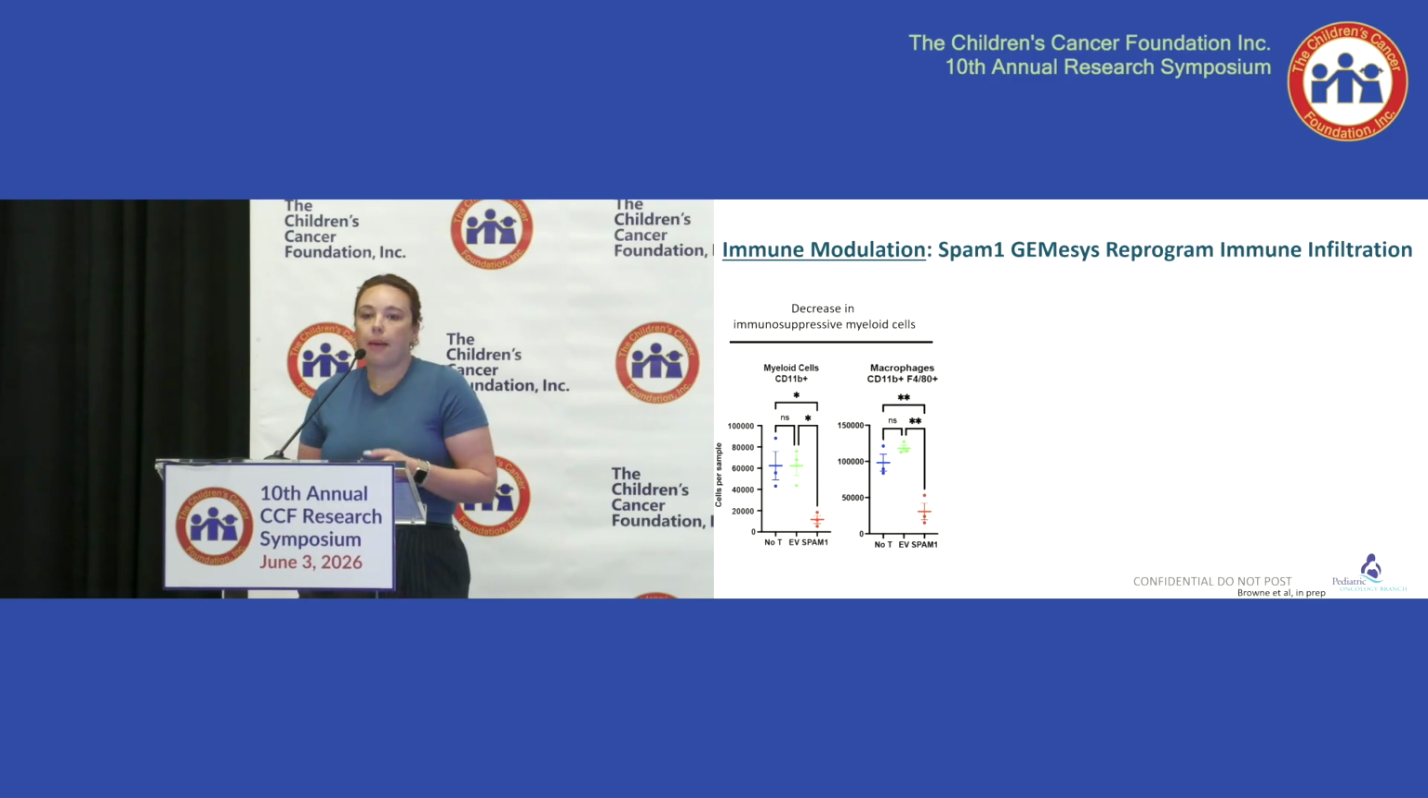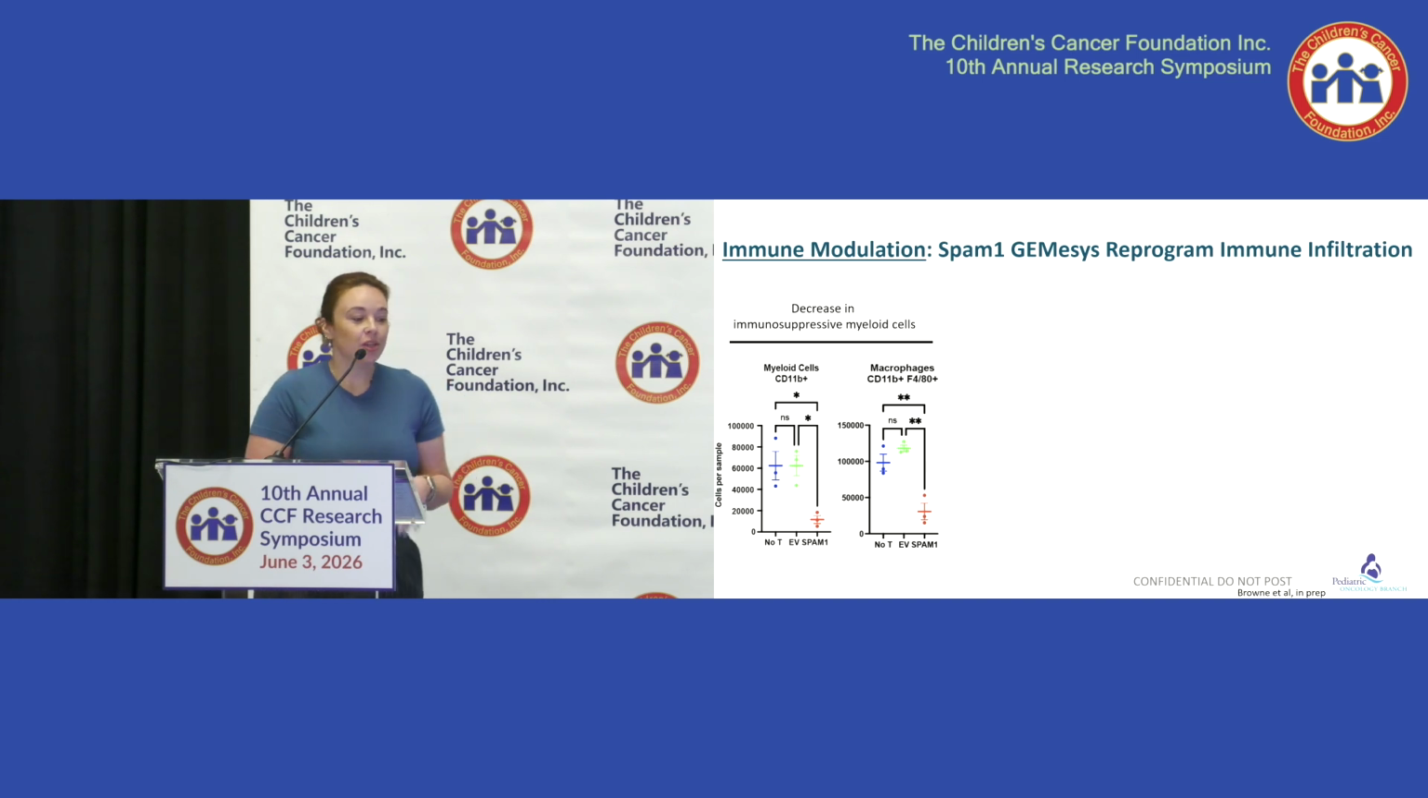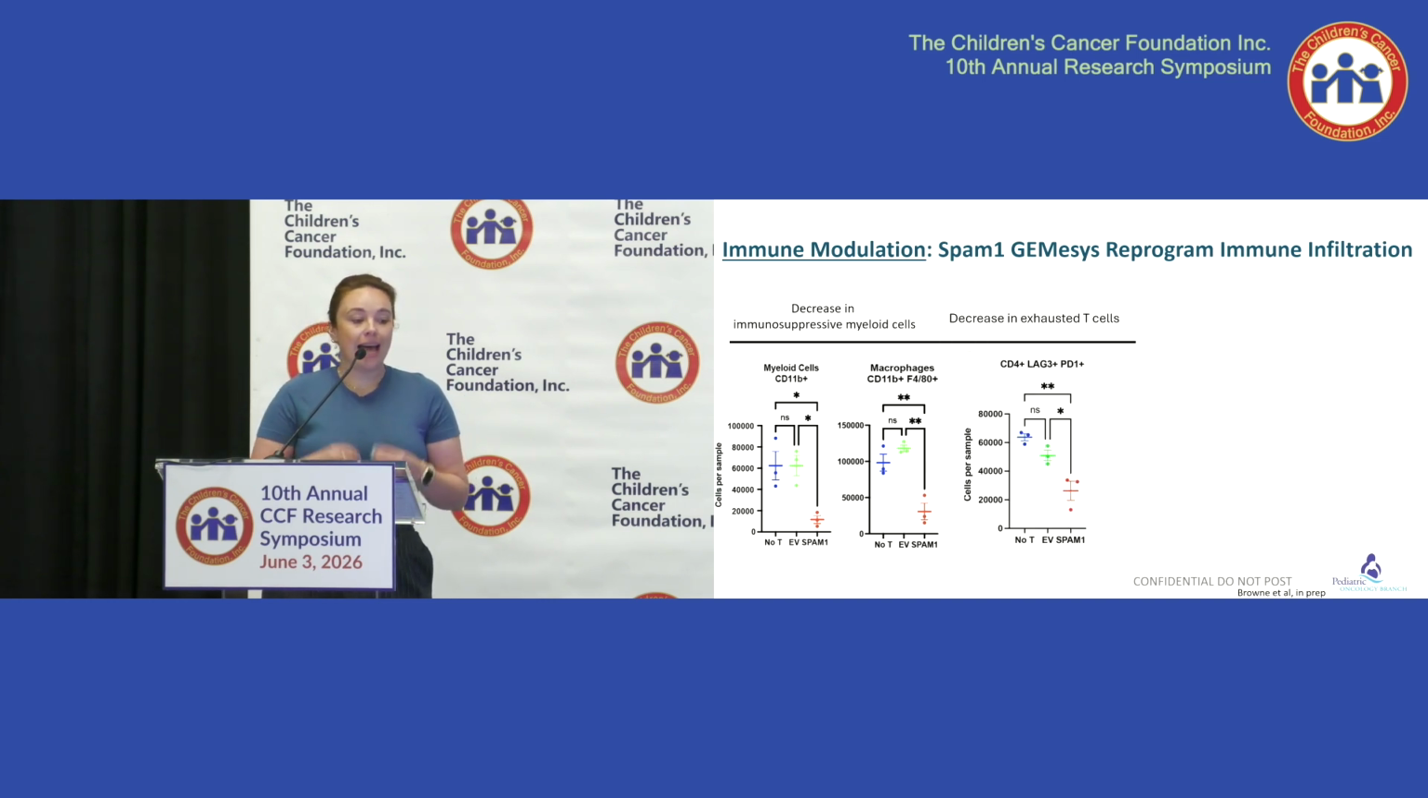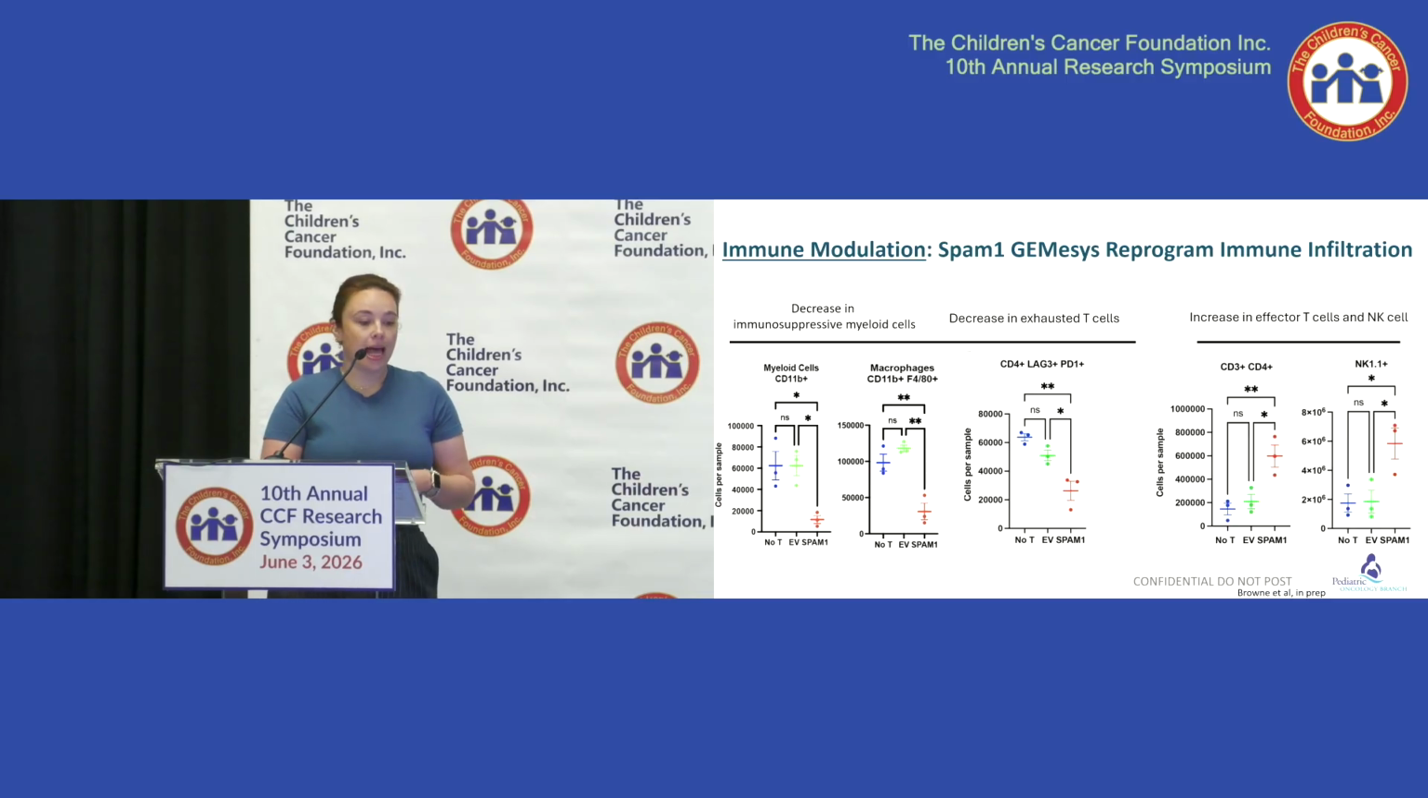Next, we looked at immune infiltration, and we saw that our SPAM1 gemesses were able to reprogram immune modulation. So first, we were seeing a decrease in the immunosuppressive myeloid cells, a decrease in exhausted T cells, and then an increase in effector T cells and NK cells. So by simply remodeling or reducing the ECM of these tumors, we now have a reprogrammed and a better immune system at these tumor sites.